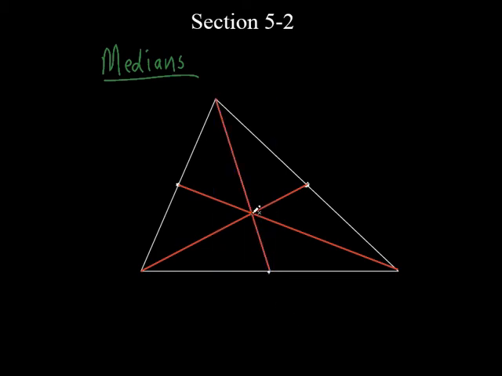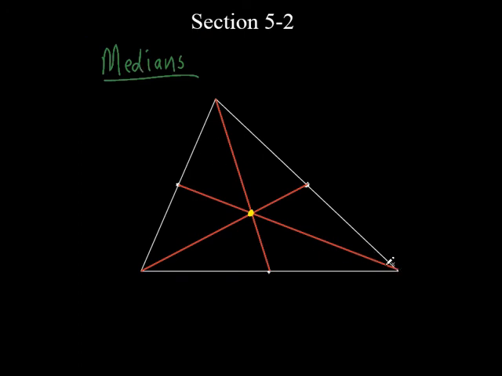What do you think? Well, I shouldn't ask what you think about the name of this, because you would have no clue what to name it. But it does have a name. Remember, the circumcenter was found by finding the perpendicular bisector of the sides. The incenter was found by finding the bisector of the angles. This thing is found by finding the intersection of the three what? Medians. Okay, we found three medians here, didn't we?